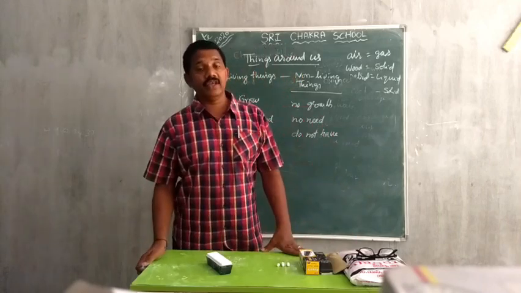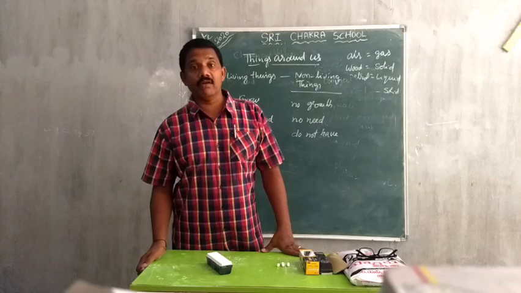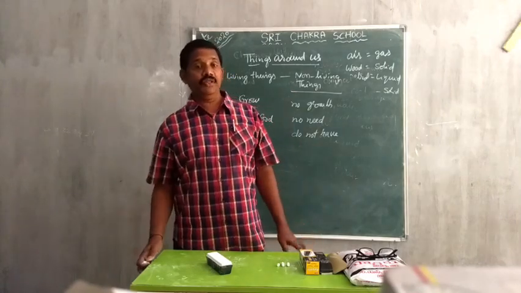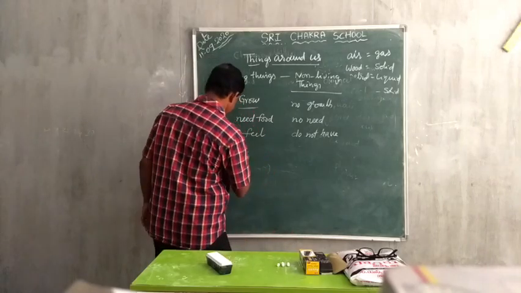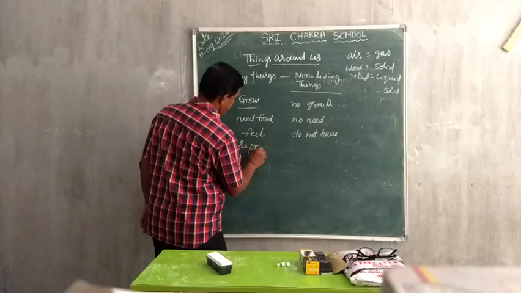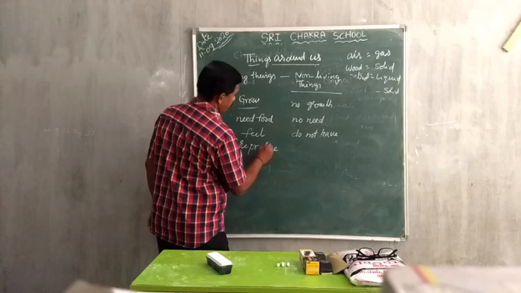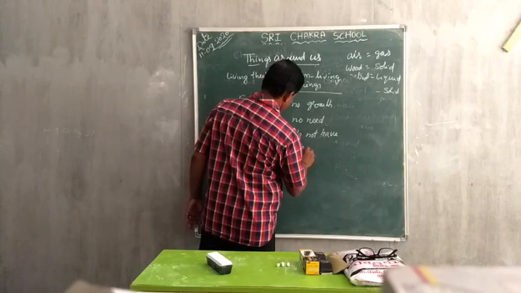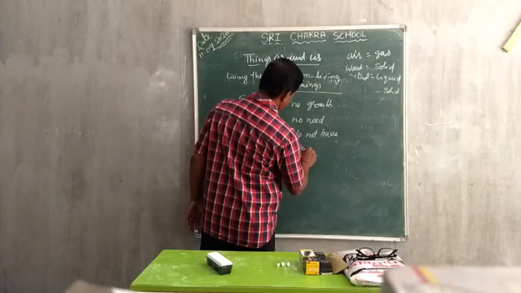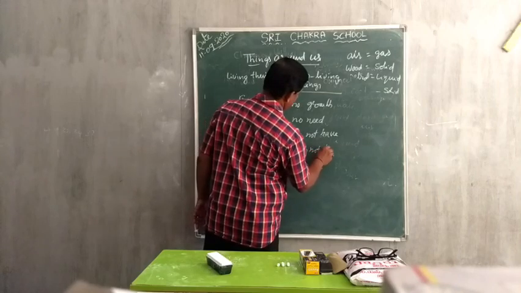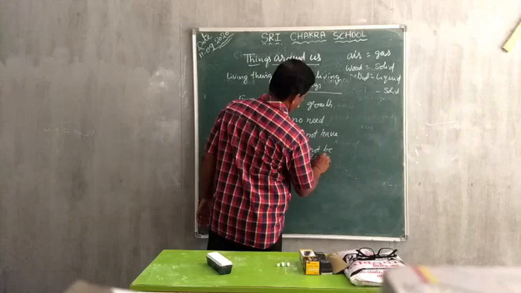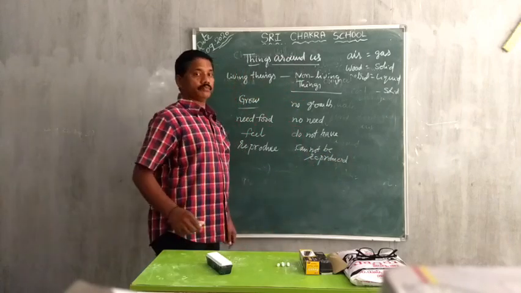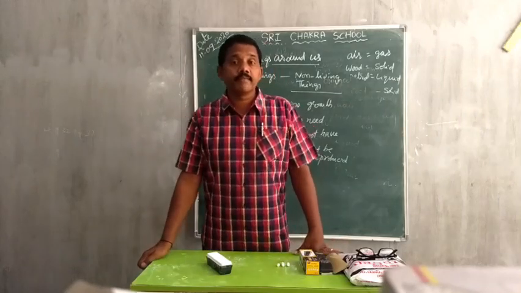But in the case of non-living things, they cannot be reproduced from one non-living thing. They cannot be reproduced.